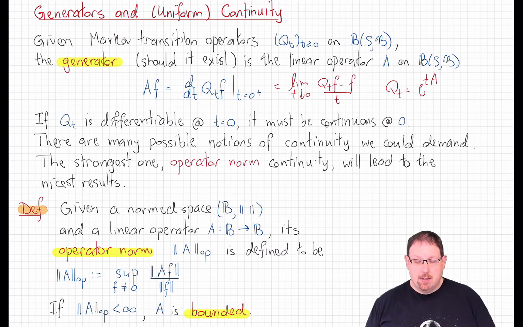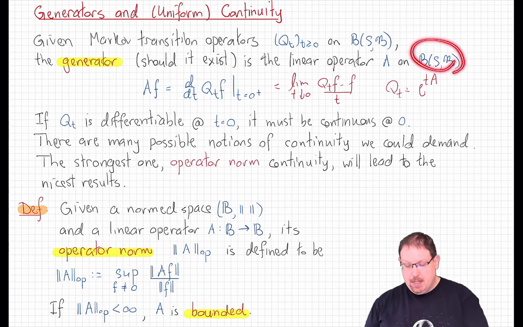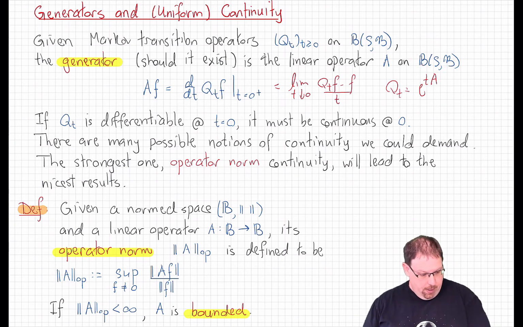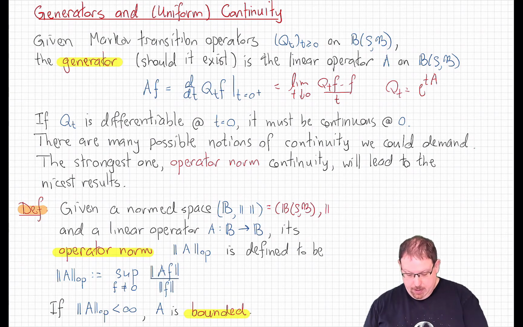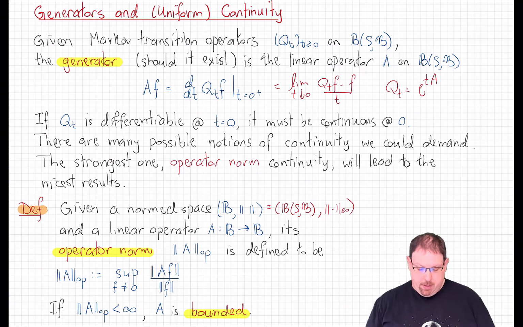But I want to point out that everything we're going to say about operator norm continuity here is usually too strong for Markov transition semigroups associated, for example, to continuous state spaces. For example, none of this would apply to Brownian motion. Let's start out fairly generally. Suppose we're given a normed space. For us, we'll be primarily concerned with the case where this is the space of bounded measurable functions, and the norm is the supremum norm that we've been working with.